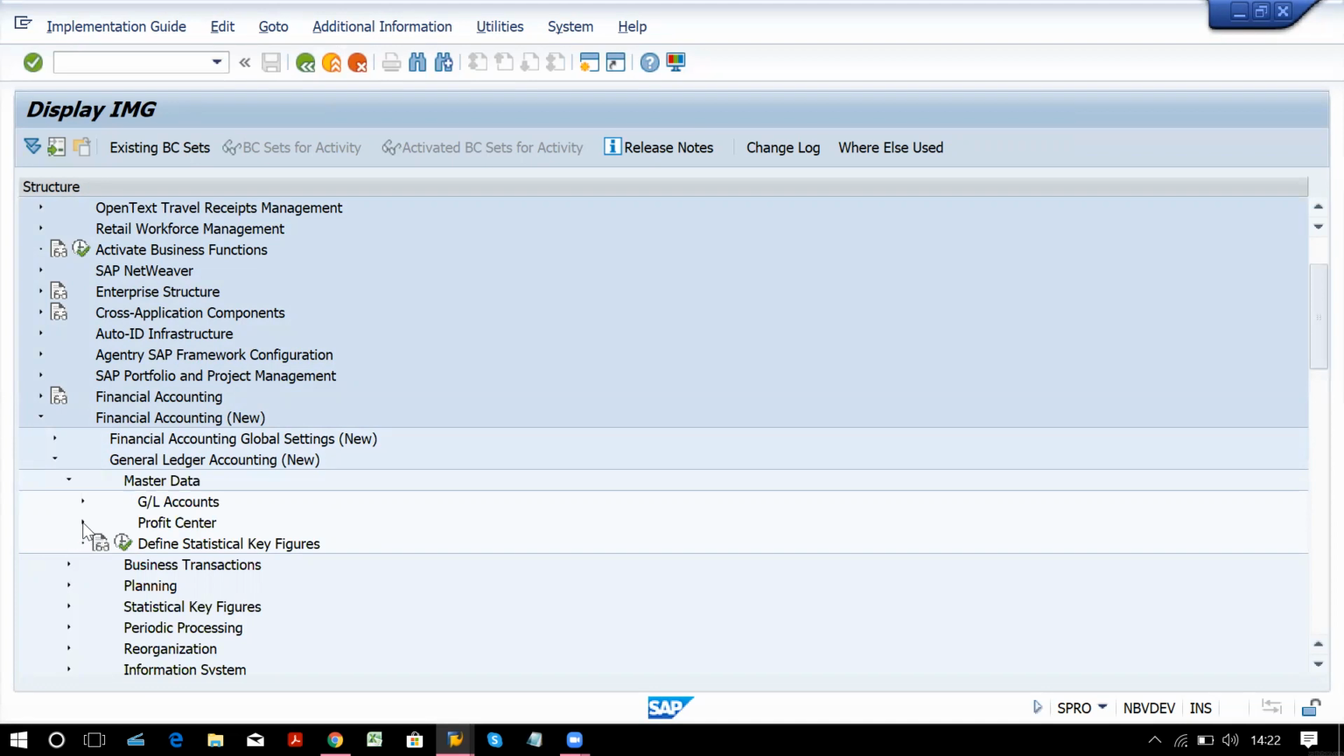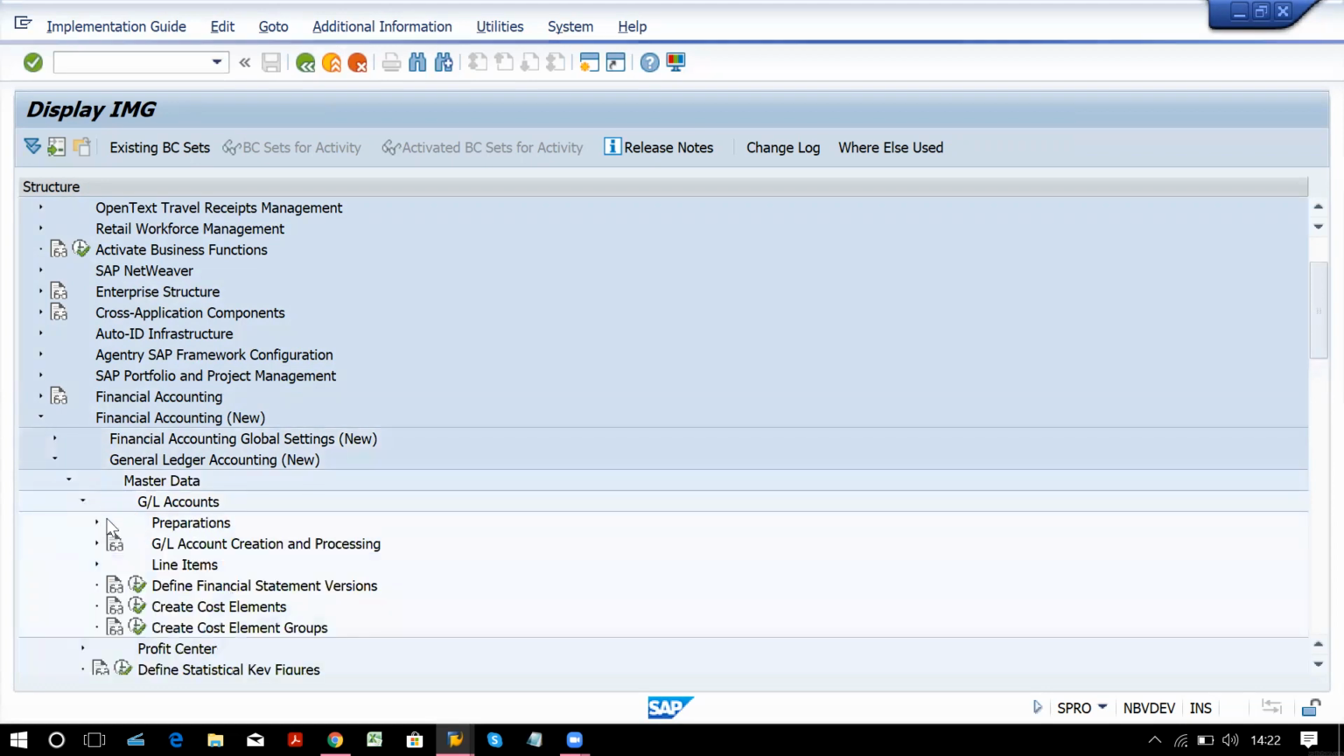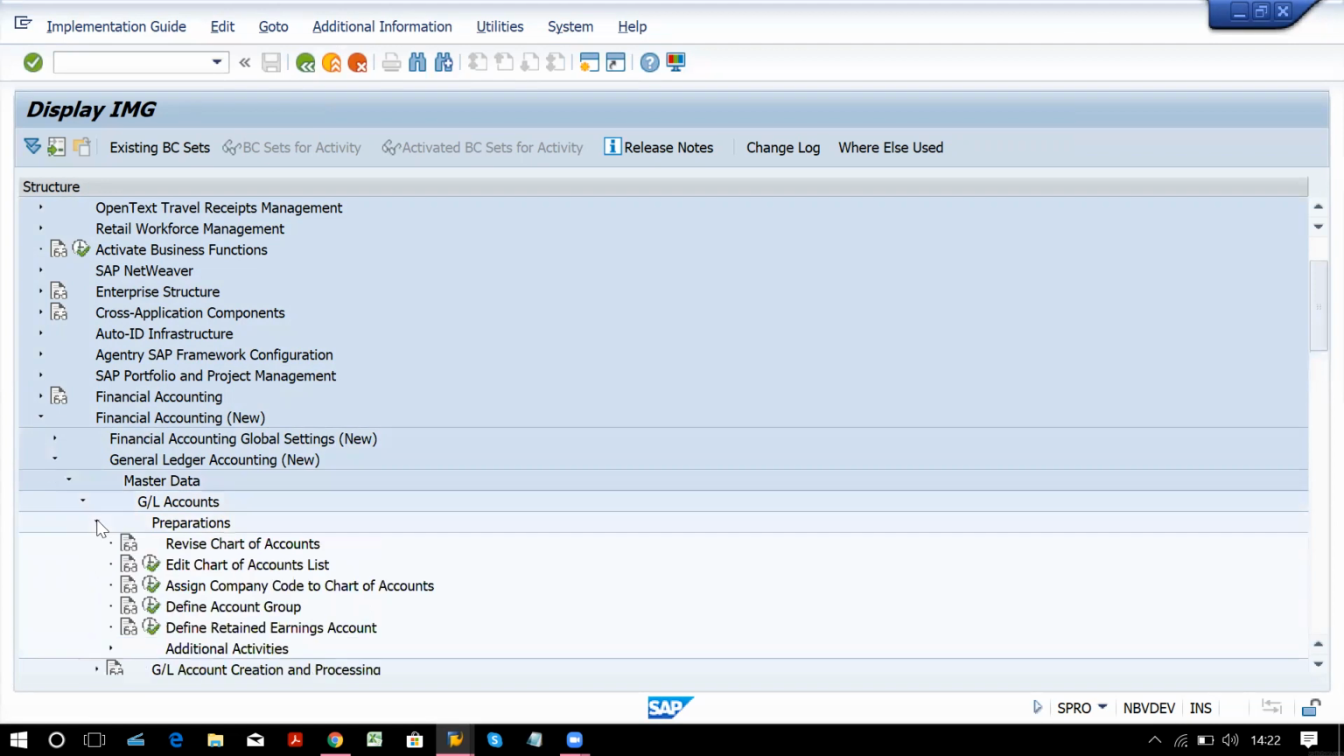So, profit center, account preparations and define account group.